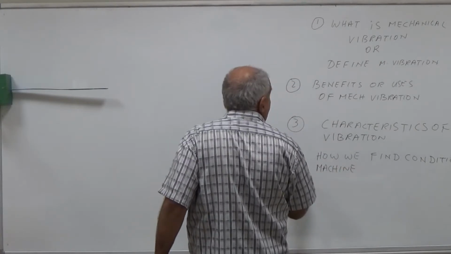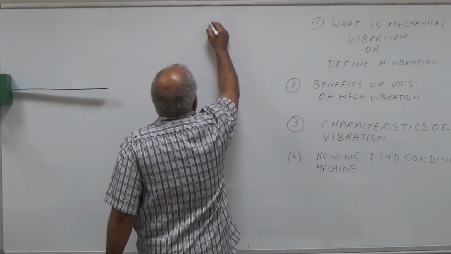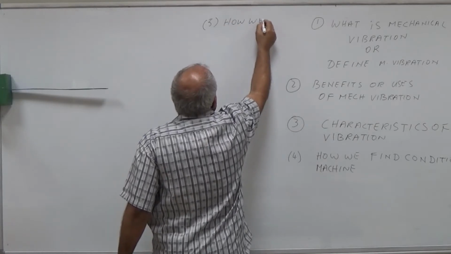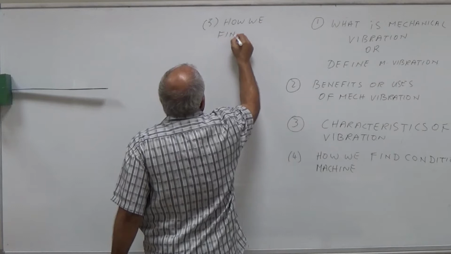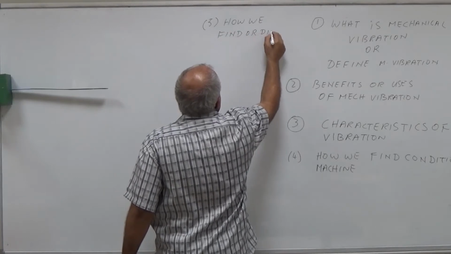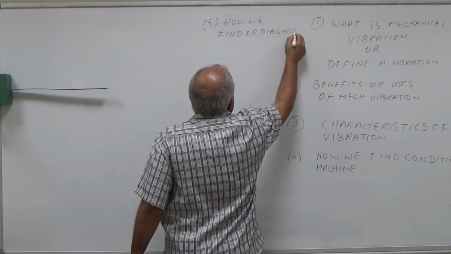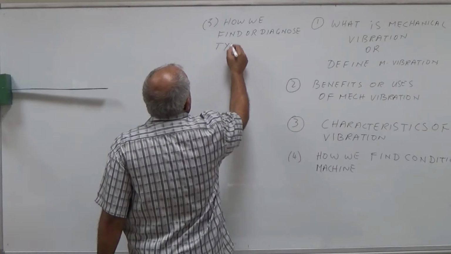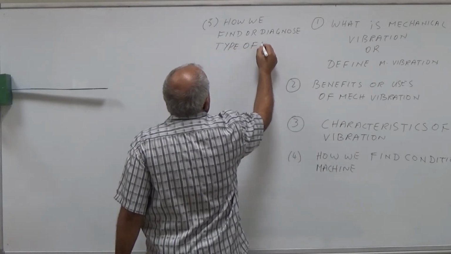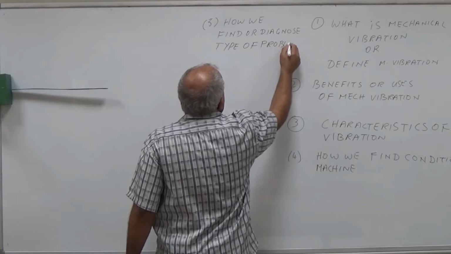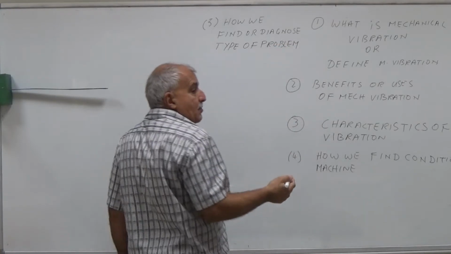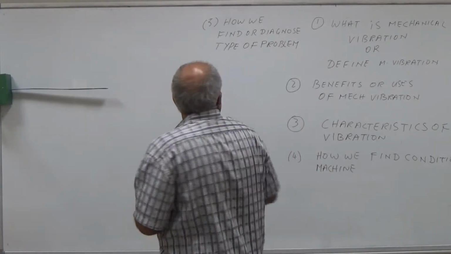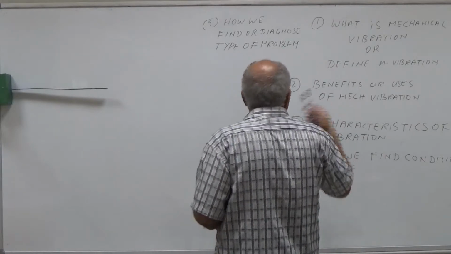and number 5 is how we find or diagnose the type of problem. Type of problem means what is the problem in the machine. It is misalignment, it is unbalanced. Okay, to start with, what is mechanical vibration, or define mechanical vibration?